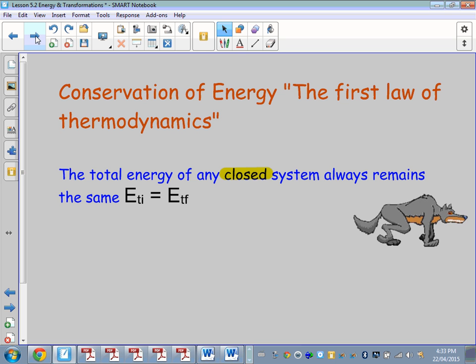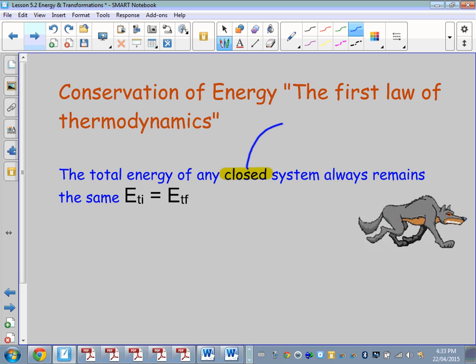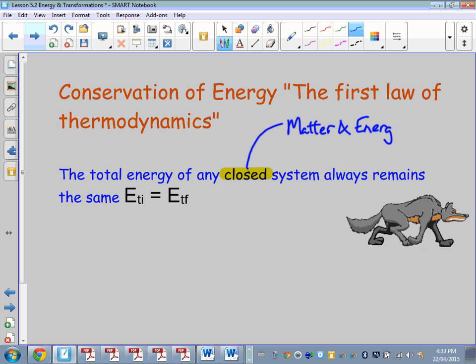One of the fundamental laws of thermodynamics and physics is the law of conservation of energy. It applies on many different scales, big and small. It states that the total energy of a closed system always remains the same. That is, the initial total energy, ETI, is equal to the final total energy, ETF. Now, this concept of a closed system is very, very important. That is a system where matter and energy are kept constant.